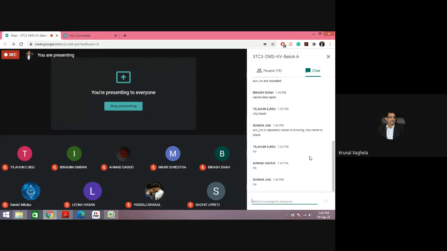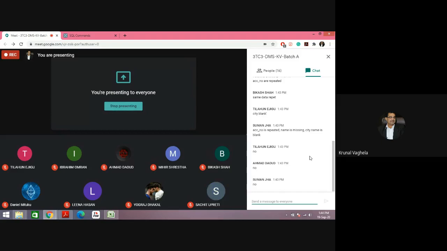You may try also by inserting the data. If you insert the same account number, same detail two times, same row two times, it will allow. If you want to keep city blank, it will allow. If you want to keep name blank, it will allow. Everything it will allow because in our table we have not kept any constraint, that means rule.